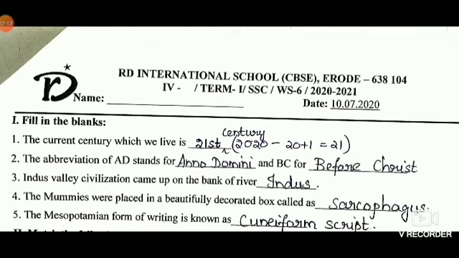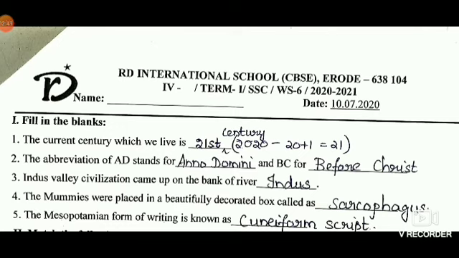That box is called a sarcophagus. I'll spell it, children. S-A-R-C-O-P-H-A-G-U-S. Sarcophagus. The beautifully decorated box where the pharaohs are kept is called a sarcophagus.